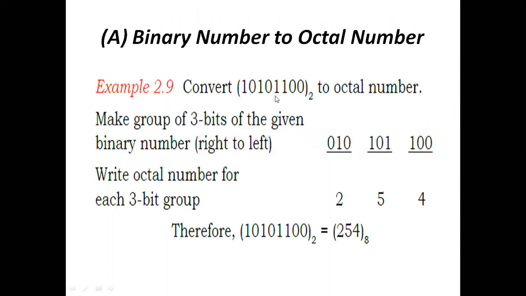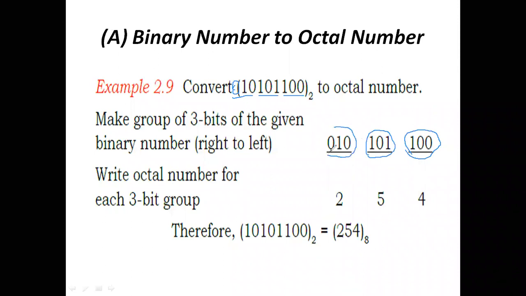This is the binary number, and we want to convert it into an octal number. So the first three digits, then the second three digits, and after this we have two digits, but we need to indicate it as 010. The binary of 4 in 3 bits is 100. The binary of 5 in 3 bits is 101. And the binary of 2 in 3 bits is 010.